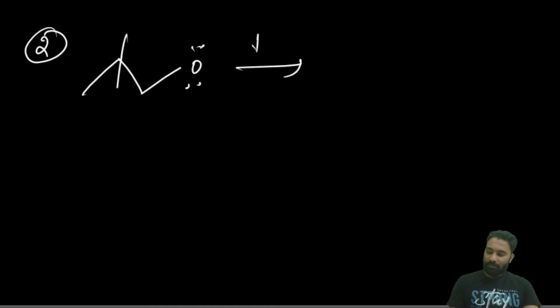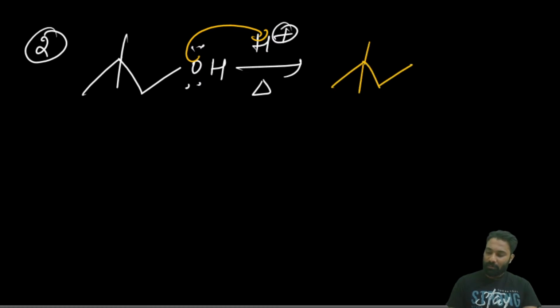Done. If suppose H plus and heating are given. In the first case we have seen the hydride shift. Now what we are doing? Now in the second one, again oxonium ion will form. Oxonium ion will form as H2O, it will be direct. I was writing, Nana. Don't get confused.